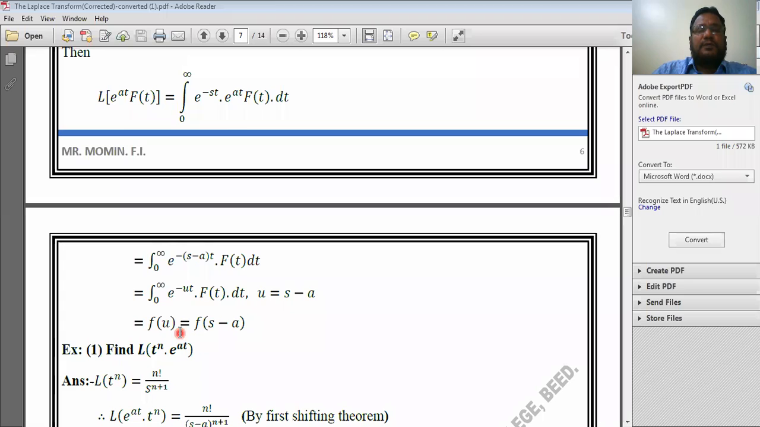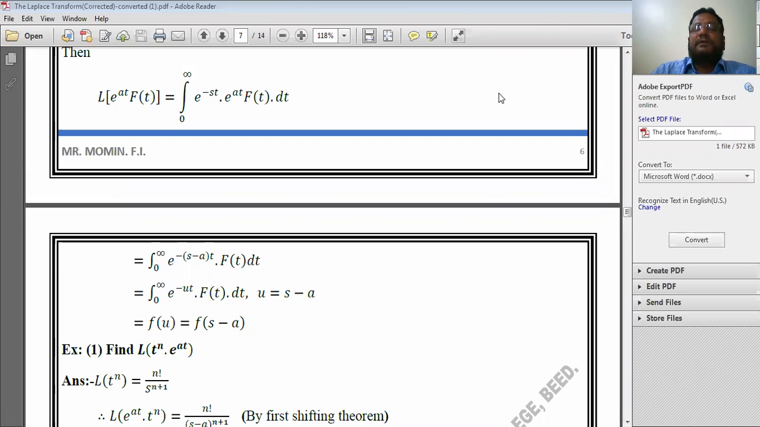Actually u is nothing but s minus a, therefore the result becomes F of s minus a. Okay, therefore I have got one of these standard results, and this is known as the first shifting theorem. What is the first shifting theorem? If Laplace transform of f of t is equal to F of s, then Laplace transform of e to the power at into f of t is equal to F of s minus a.